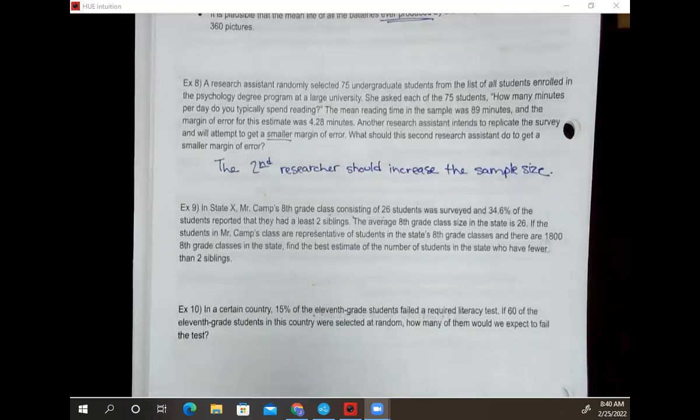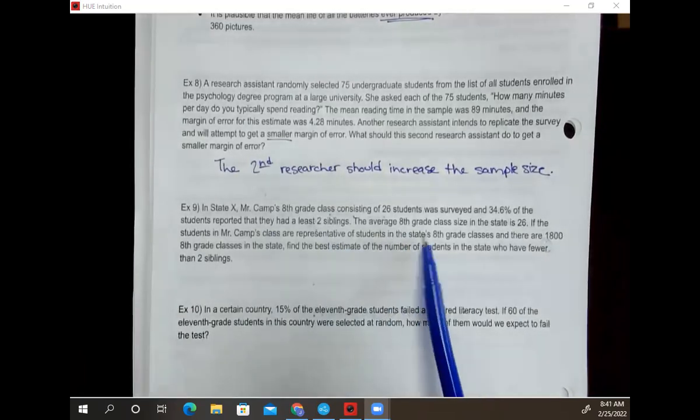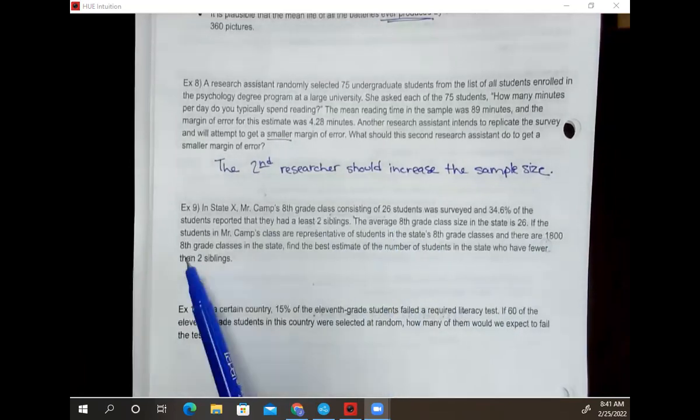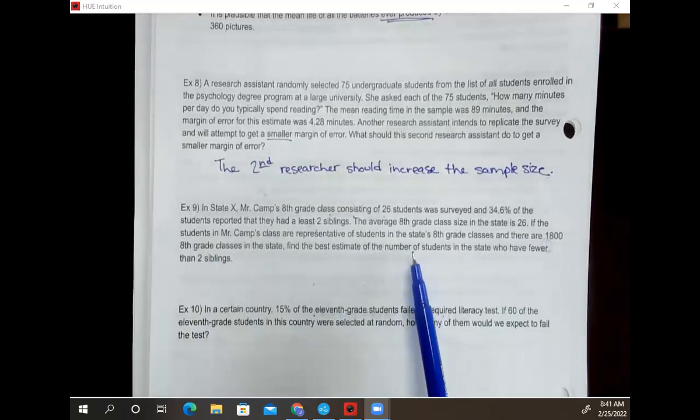So if I assume that Mr. Camp's 8th grade class is representative of all 8th grade classes, it says the average 8th grade class size in the state is 26, which was his class. Let's say the students in his class are representative students of the state's 8th grade classes.